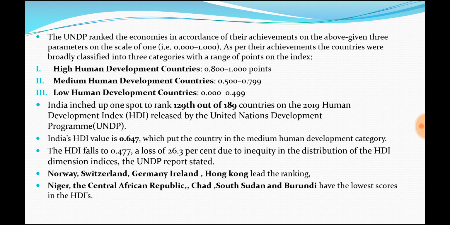And India is ranked among the 189 countries, India is ranked 129th, a very low rank. See, this is the difference between growth and development. When we consider growth estimates, we could say India is the third largest economy, second only to China, third only to China and USA.